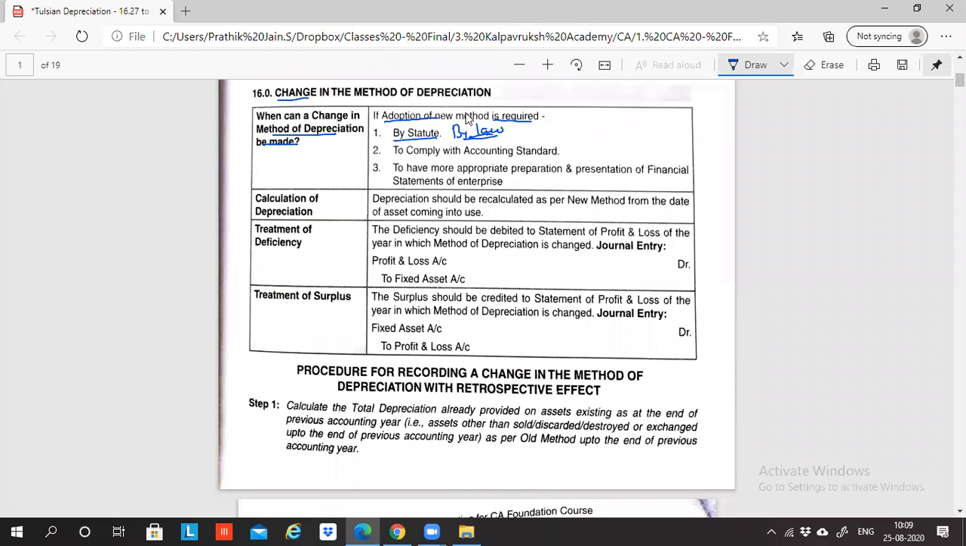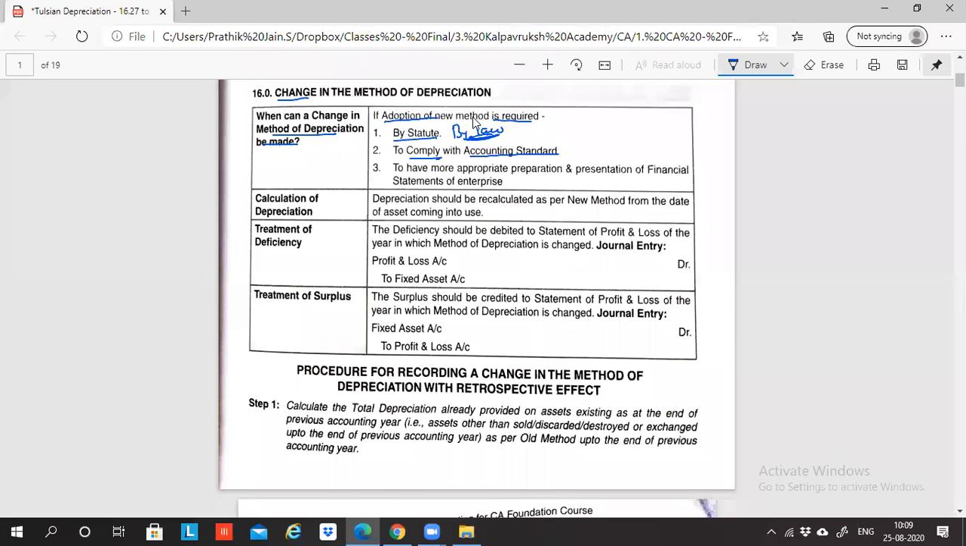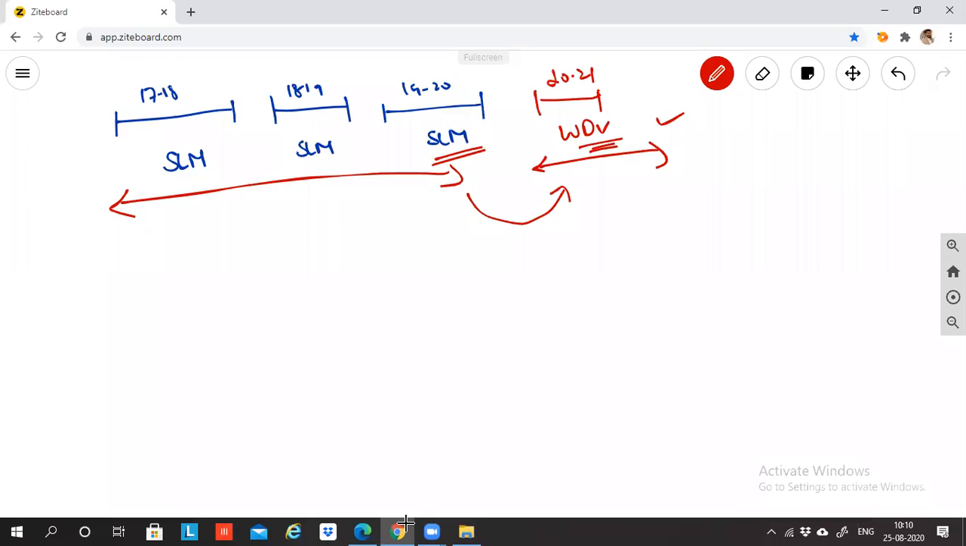The adoption of new method is required by statute. Statute means by law, or it could be to comply with accounting standard. Accounting standard will say that now you have to start using WDV method. SLM method is not allowed. Accounting standard is different. Law is different. Accounting standard is a set of rules and regulations which is prescribed by the Institute of Chartered Accountants of India, whereas law is given by government. So the institute has prescribed certain accounting standards, and that accounting standard says that you are so far using SLM, but now you have to use WDV. SLM is not to be followed.